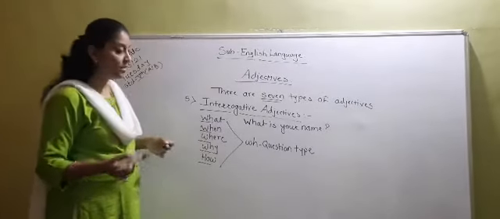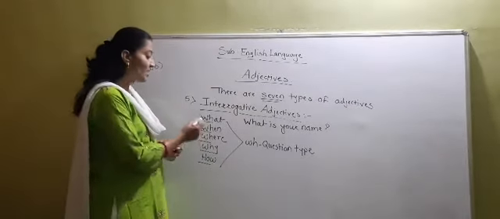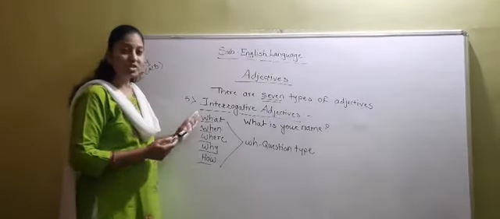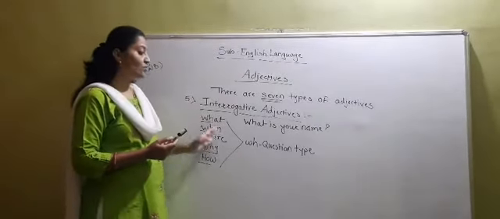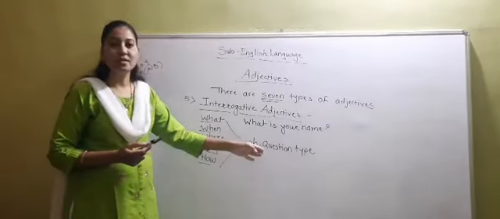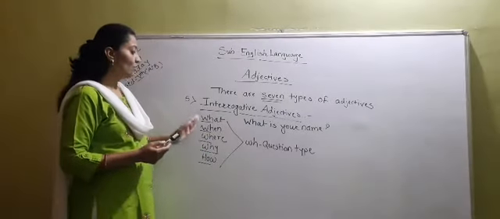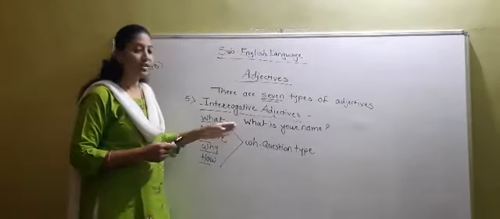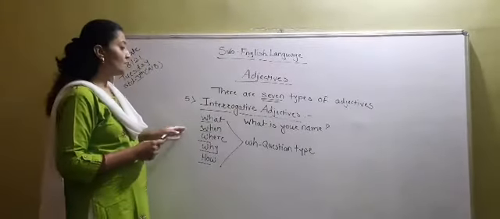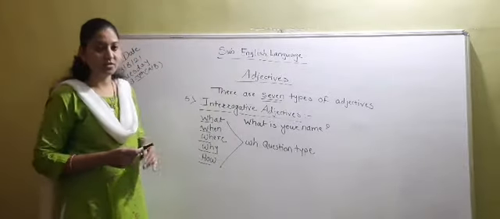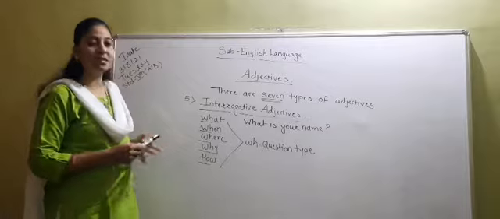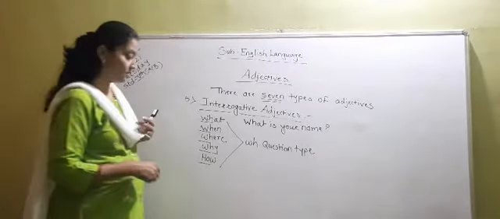Or you can make any question that starts with this WH word, and when the question starts with the WH word, that is known as the WH question type. So all these are the interrogative adjectives that start with WH question. Now let's move forward towards the next one, that is the proper adjectives.